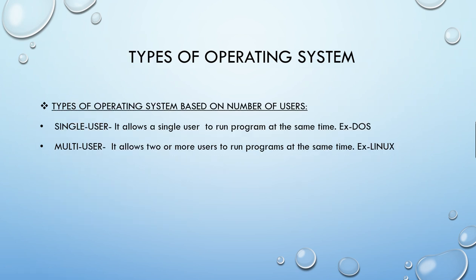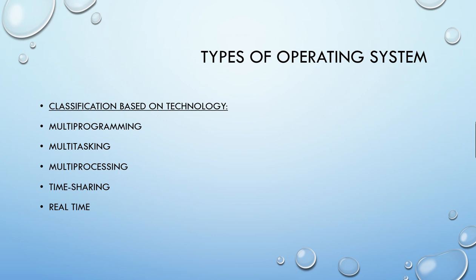So let me discuss the types of operating system. Now this is a classification based on number of users. There are two types of classification: single user and multi-user. Single user means it allows a single user, one user running a program at a time. Example is disk operating system. It is an old operating system, so it's a single user operating system. But multi-user means more than one user, two or more users, can run programs at the same time. Example is Linux. So these are the two operating system types based on number of users. Now types of operating system based on technology.